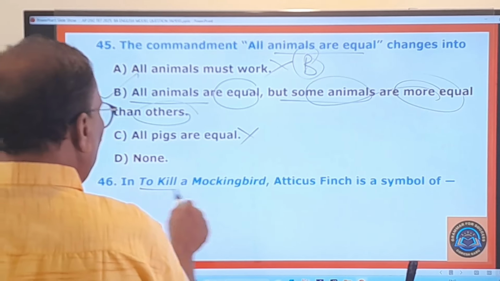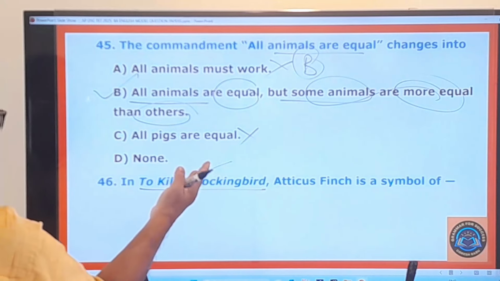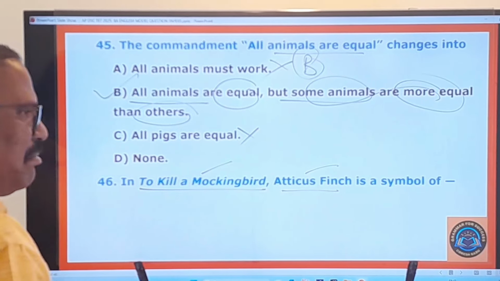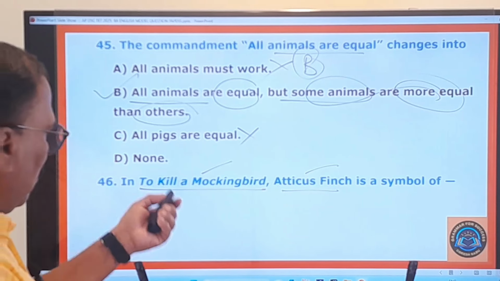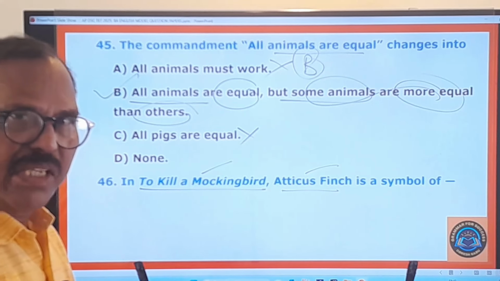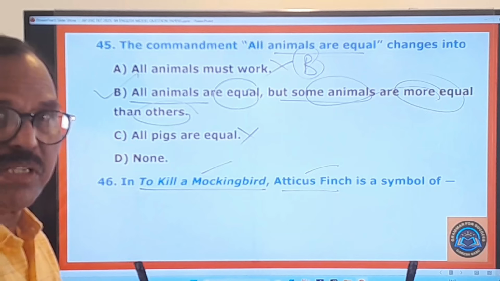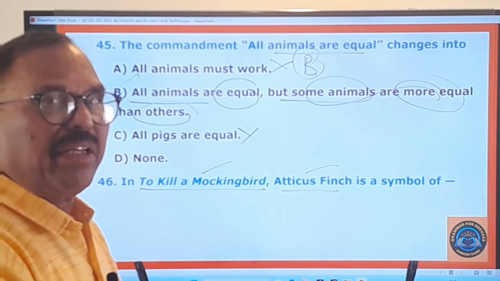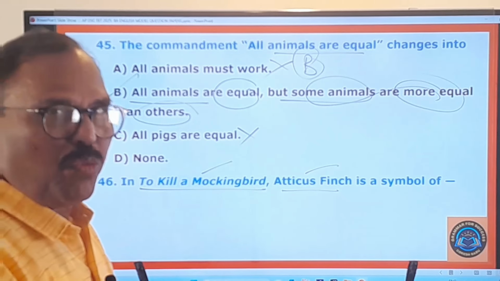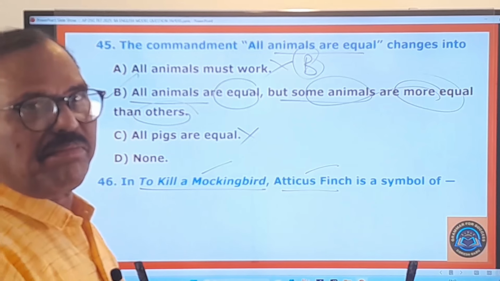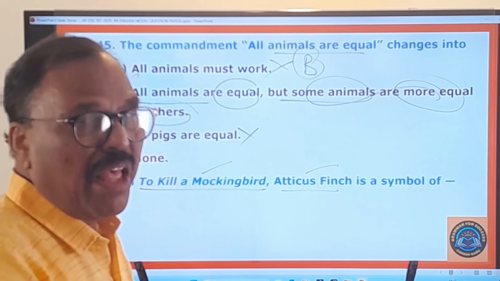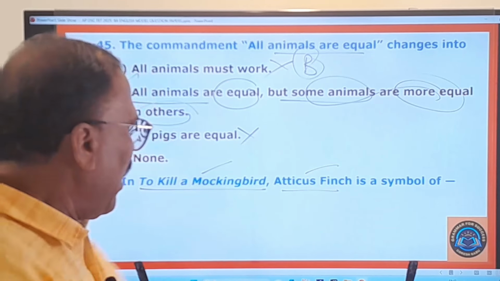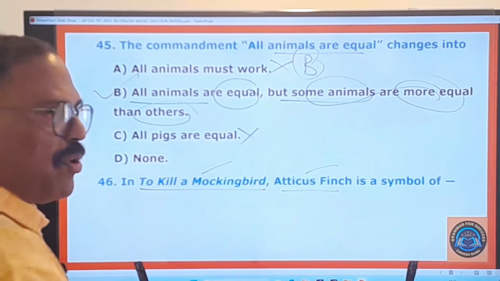In To Kill a Mockingbird. Okay, I'm sorry, I have not made a video on this. Very shortly, I'm going to make a video. Atticus Finch is the leading character of that novel. He's a lawyer, a sincere man, an honest man, and a dedicated person. He wants to save that black man from the allegation that he raped a white woman. Whatever it is, it's all a fictitious charge. From that fictitious charge, Atticus Finch wants to save him. I will talk to you about this novel later on.